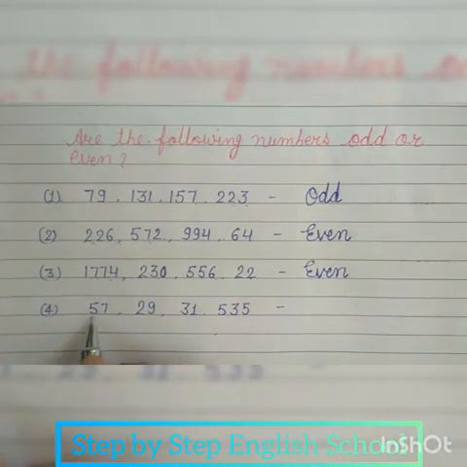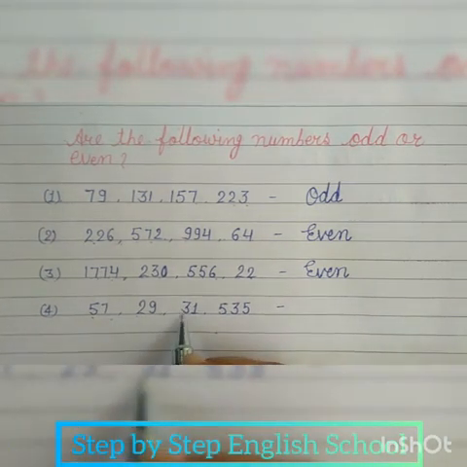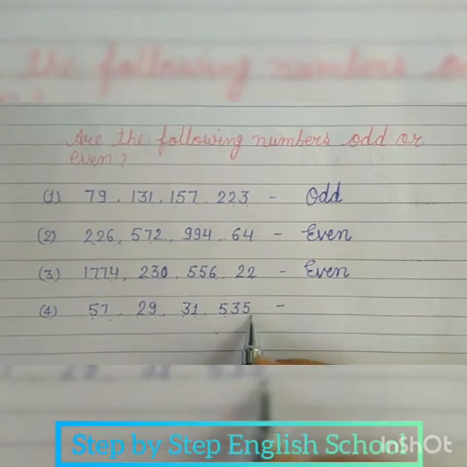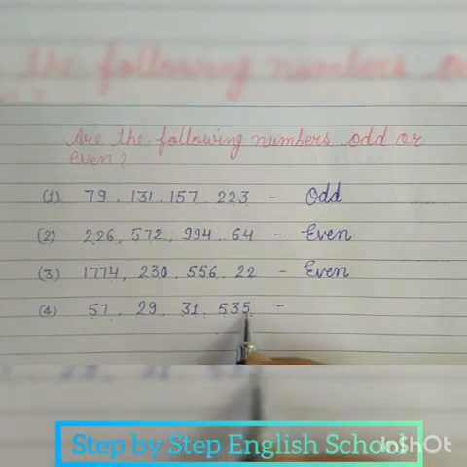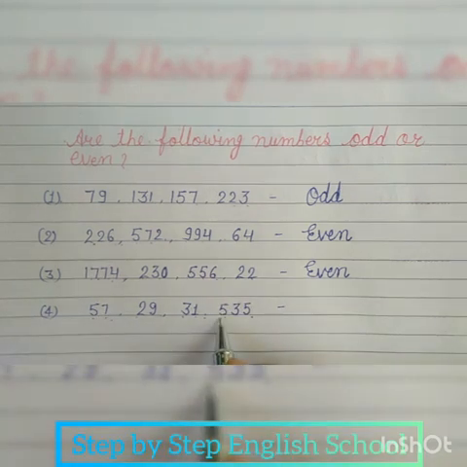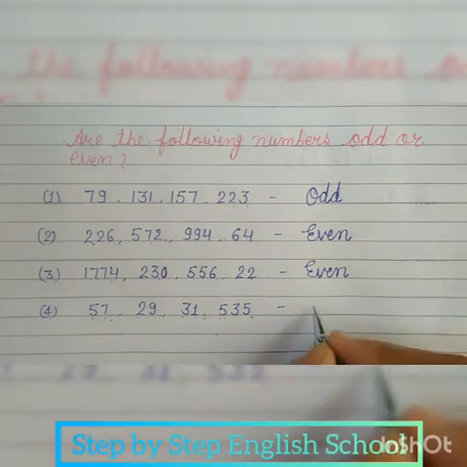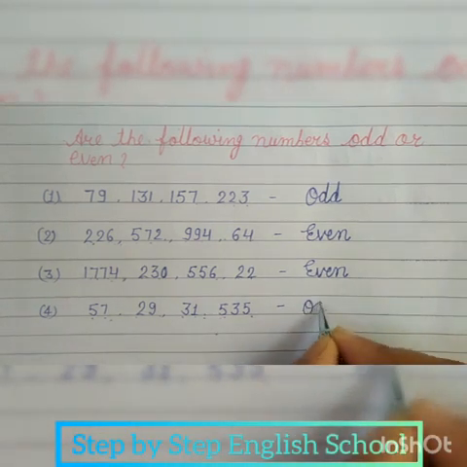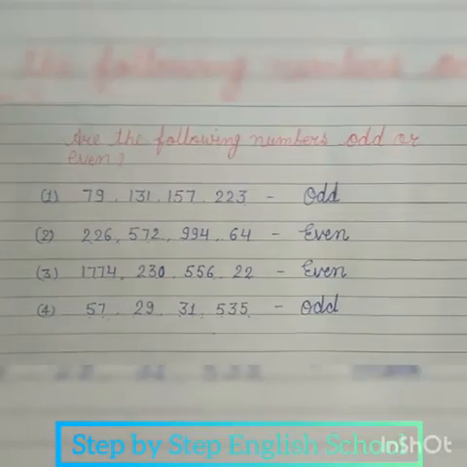Next, 57, 29, 31, 535. In these numbers, the ones place number is 7, 9, 1, 5. So these numbers are odd numbers and they are not completely divided by 2. So these are odd numbers.